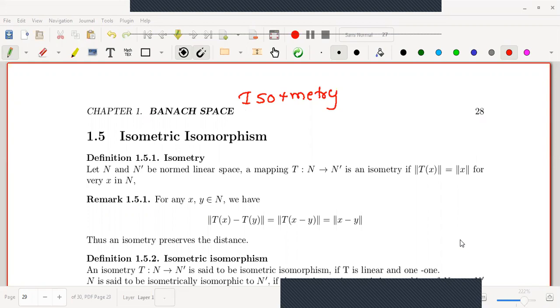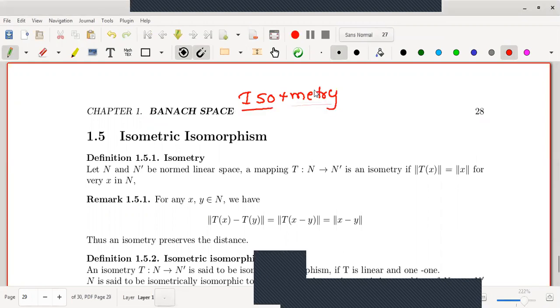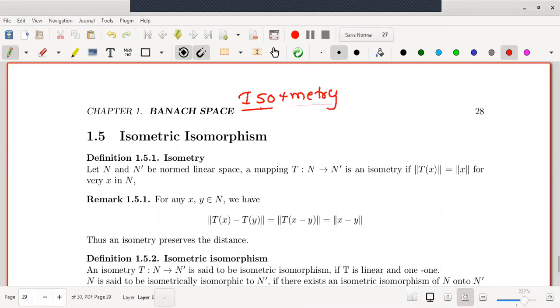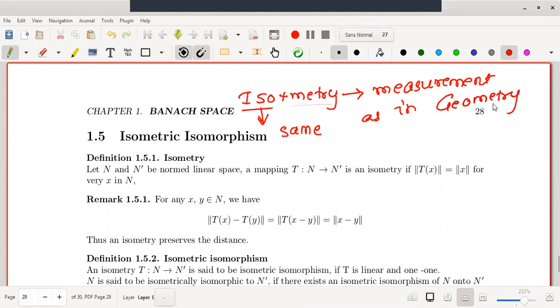The meaning of the word isometry, or rather, we can divide this word into two parts: iso plus metry. The meaning of iso is same. The meaning of the second word is measurement, as in geometry. Therefore, combined, the meaning of the word isometry is same measurement as in geometry. That is, it may preserve a distance, it may preserve the length, and so on.